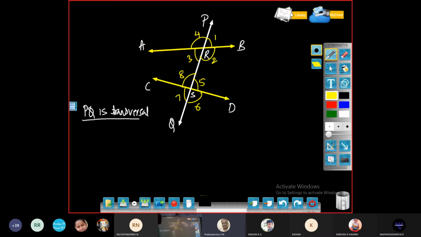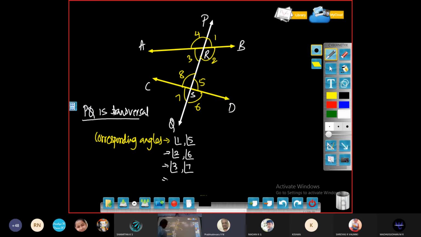Based on these angles we give different names. You know that angle 1 and 5 are called corresponding angles. So what are the corresponding angles in this case? Angle 1 and 5, then angle 2 and 6, then angle 3 and 7, then angle 4 and 8.